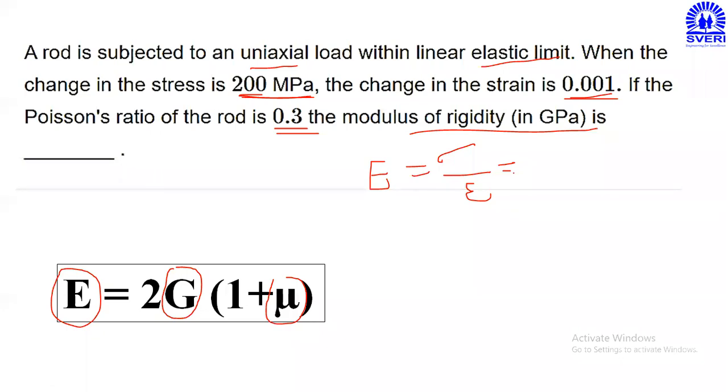Please do the calculations. Put the Young's modulus value in this relation, then you will get 200 into 10 raised to 6. Then put that E value in the relation E is equal to 2G in bracket 1 plus mu, and you will get the value of G.